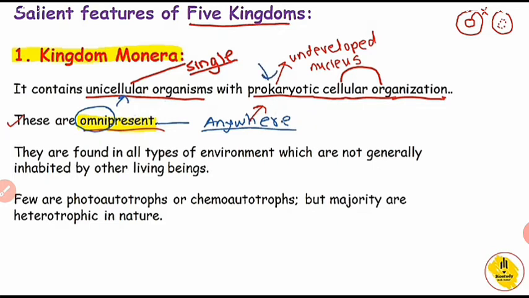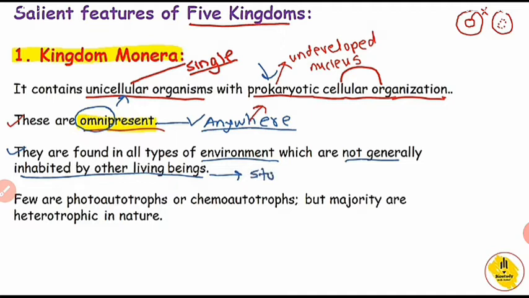Unicellular organism, prokaryotic cellular organization, and omnipresent means present anywhere in the environment. Now the third character: they are found in all types of environment which are not generally inhabited by other living beings.